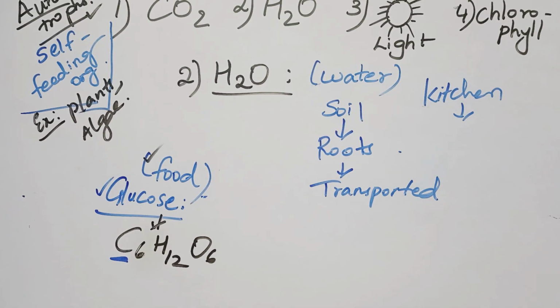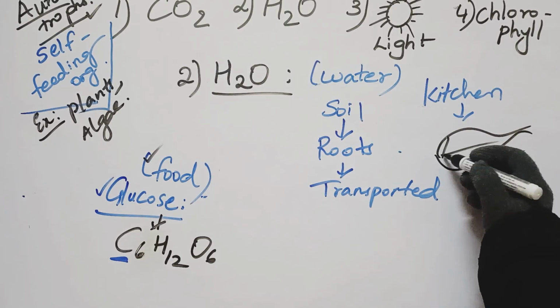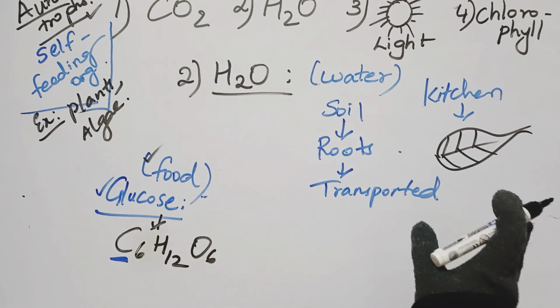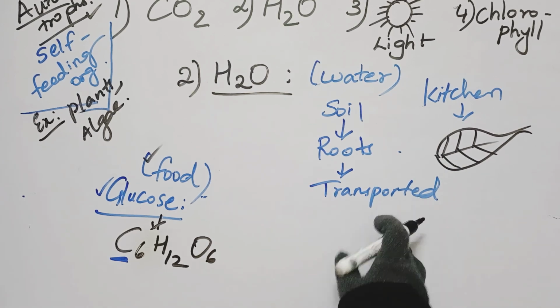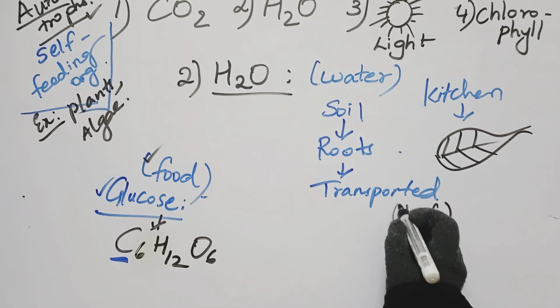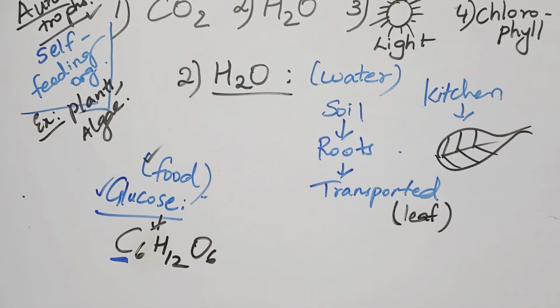Which is the kitchen of the plant? What is that? It is nothing but the leaf. Okay, the leaf is called the kitchen of the plant. So ultimately, in this scenario, the major area where the H2O has to be transported is the leaf, so that it can be used for this process of food making.